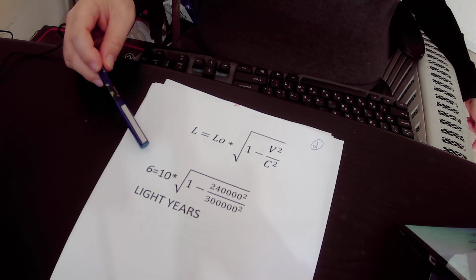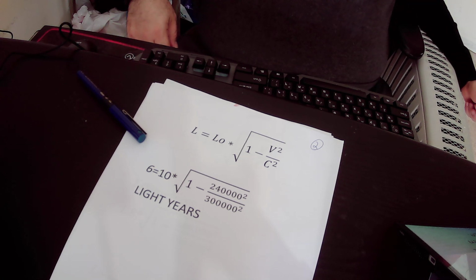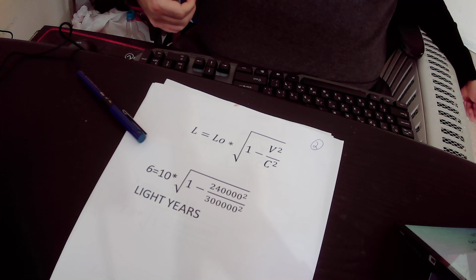Okay, so when you have two objects where one of them is moving towards the other at very high speed, in that condition you have the phenomenon of contraction of distance.